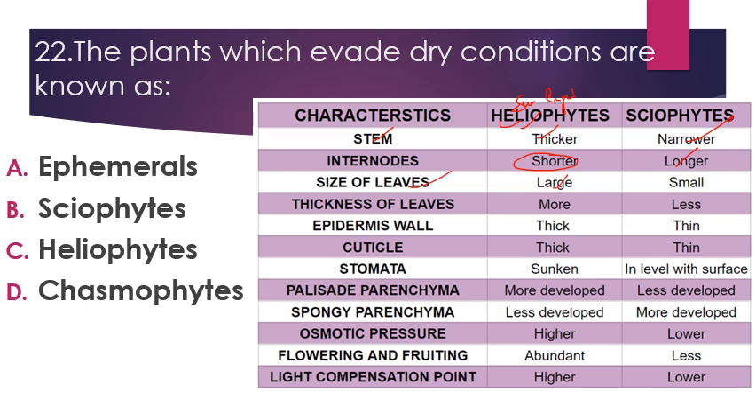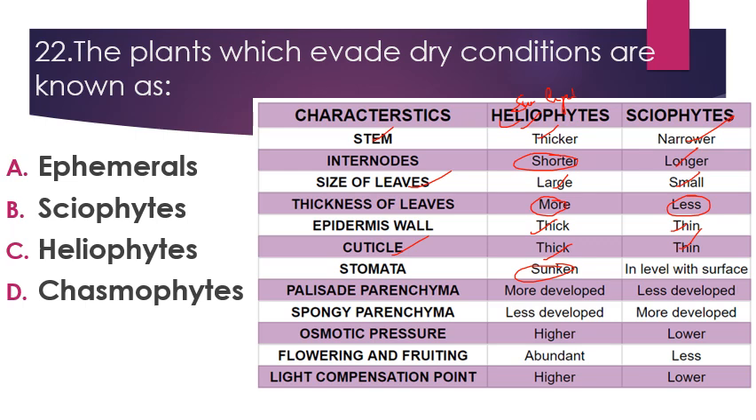Size of leaf is large in case of heliophytes, or sun-loving plants, and smaller in case of sciophytes. Thickness of leaf is more in case of heliophytes as compared to sciophytes. Epidermal wall is thick in heliophytes, thin in sciophytes. Cuticle is thick in heliophytes and thin in sciophytes.